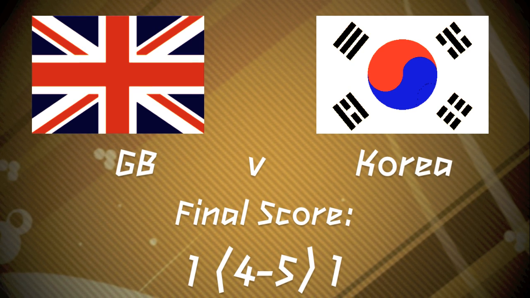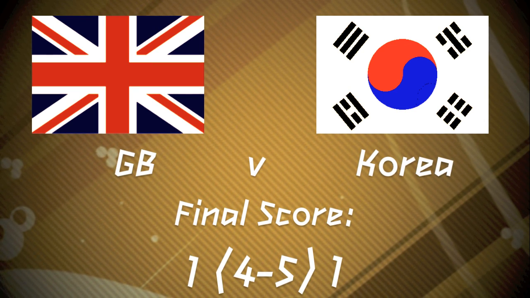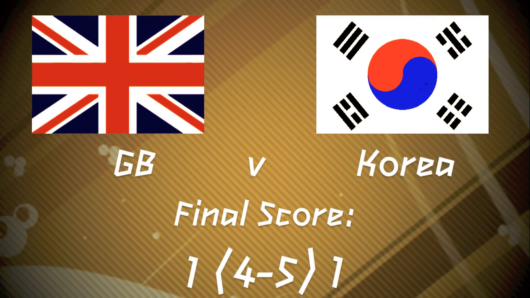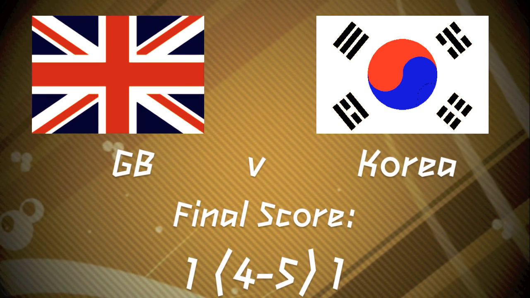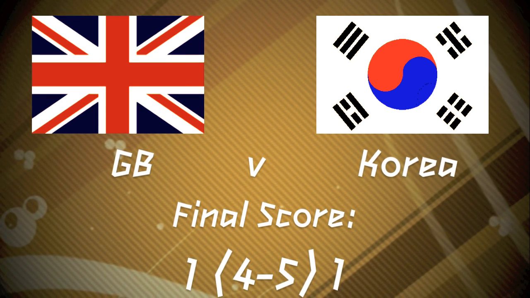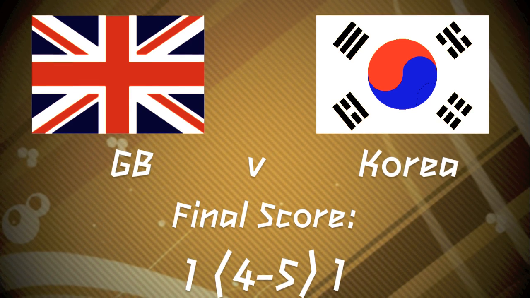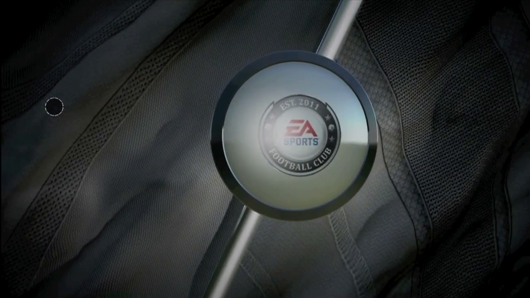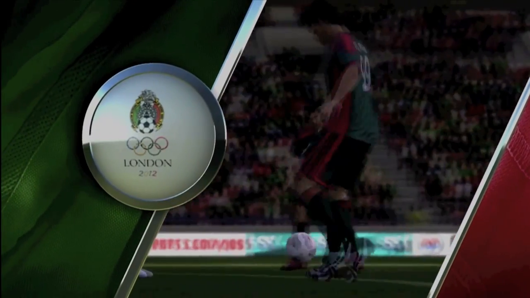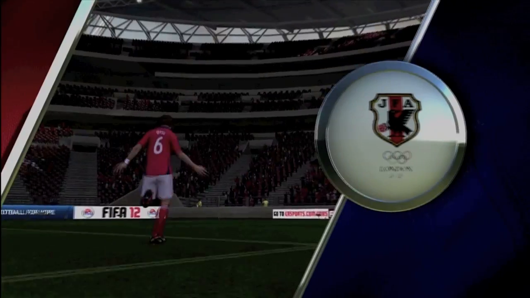But anyway, of course, the penalty result, unfortunately, being, if you're a Great Britain fan, 4-5 in Korea's favour. So, of course, it is going to be Brazil and Korea and Japan and Mexico versing each other in these semi-finals. And we're going to get straight underway with the first one, Japan versus Mexico. Or should I say Mexico versus Japan, because it is technically Mexico's home game, but I'm sure that won't matter all too much.